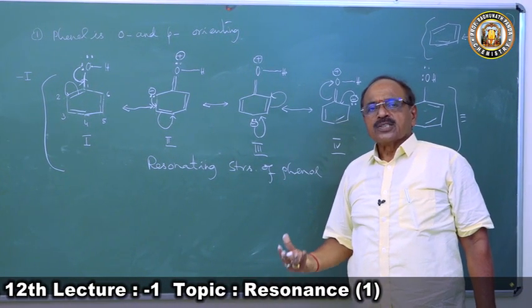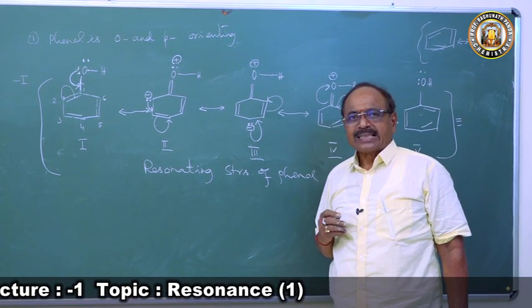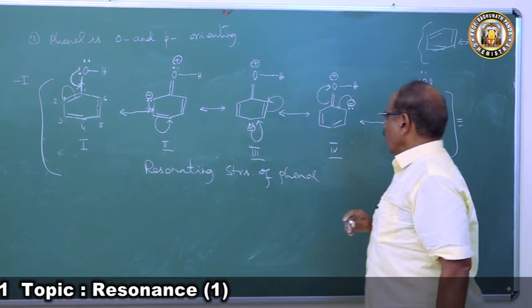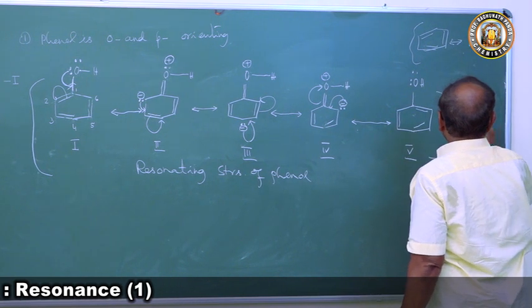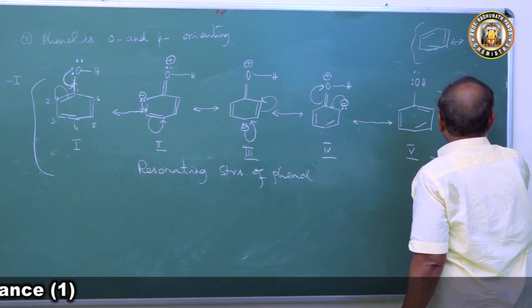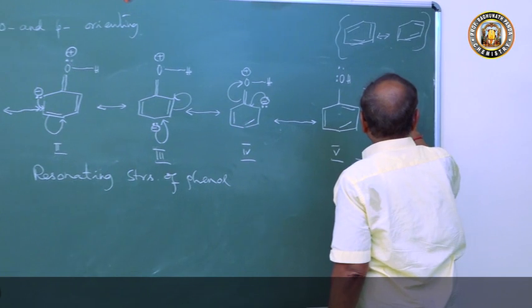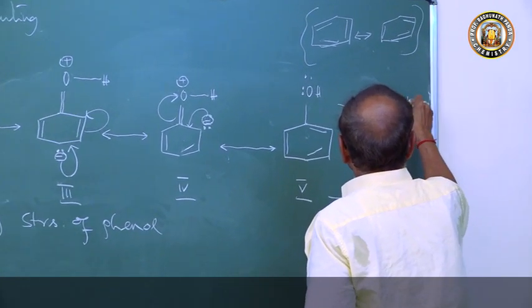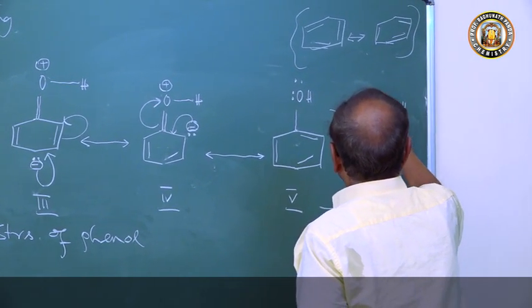That is the resonance hybrid of phenol. So we will have it like this. This is the resonance hybrid of phenol. So what has happened? This is OH, and it had the lone pair of electrons.